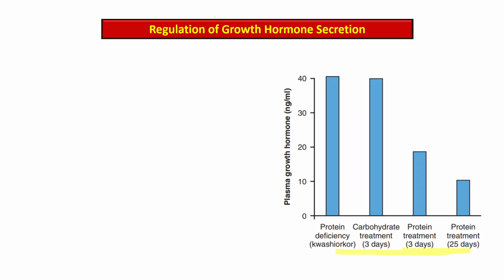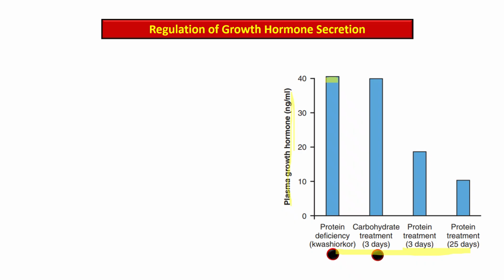On the y-axis, there is the level of plasma growth hormone from 0 to 40 nanogram per milliliter. So in protein deficiency, kwashiorkor, there is increased growth hormone. The growth hormone levels are very high, approximately 40 nanogram per ml, indicating the body's response to protein starvation.